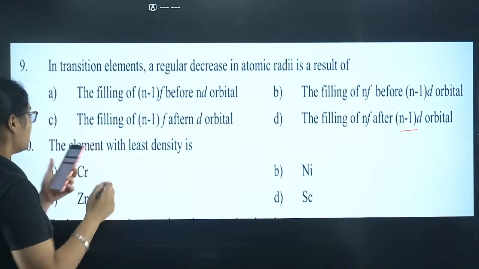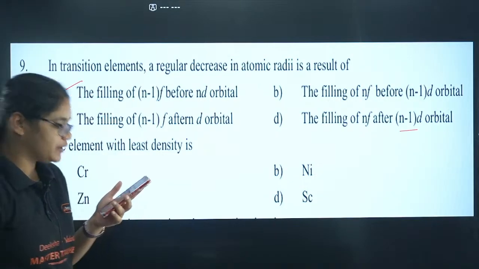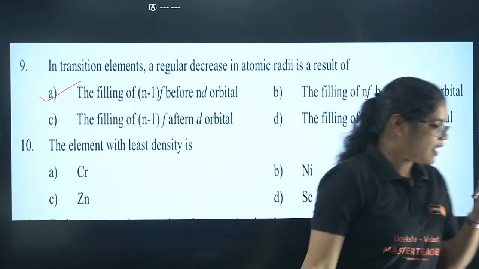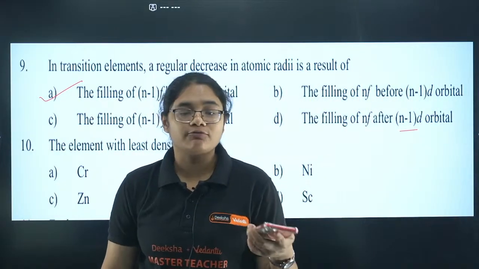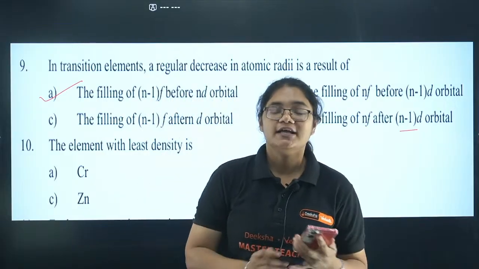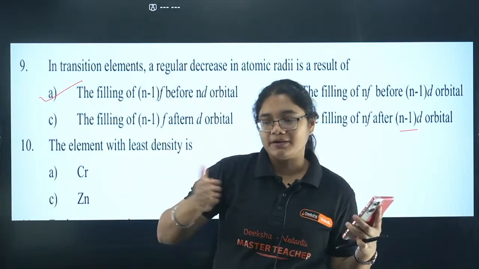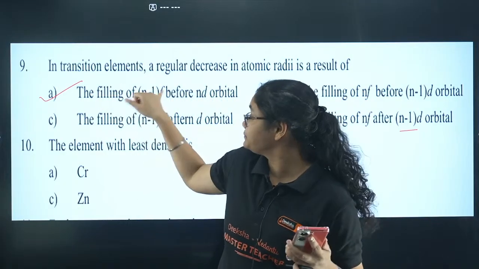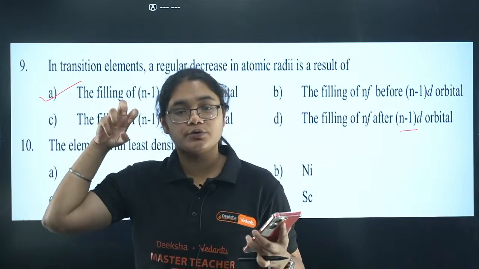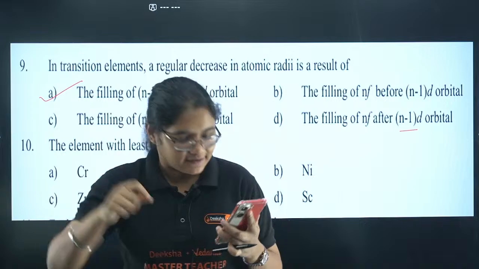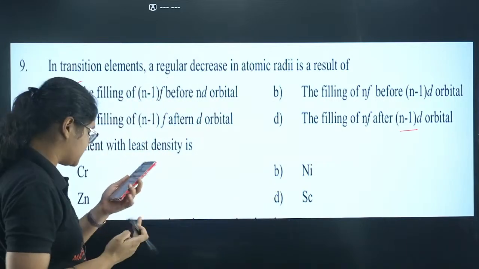Yes, you are absolutely correct here. Sailaja and Art Gallery, all of you are absolutely correct. Filling of n-1f orbitals before nd orbitals. So what happens when the n-1f orbital starts filling? The f orbital has a very poor shielding effect, right? So the nuclear force increases and the size decreases here. Yes, Chinu is also correct here.